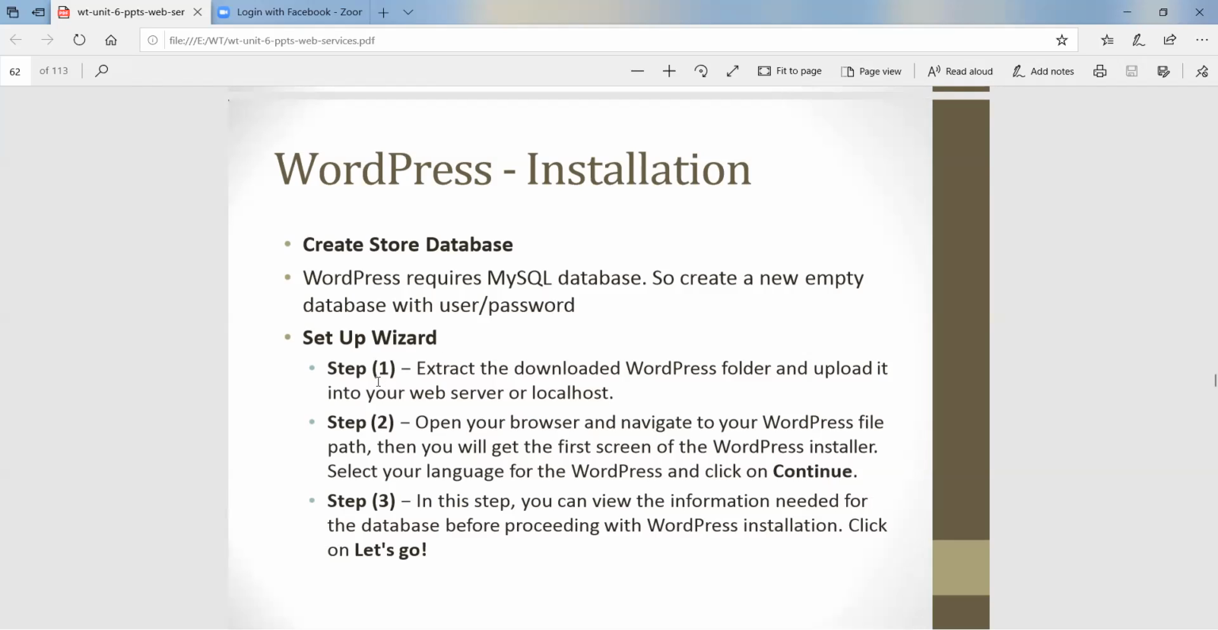Setup wizard. Step 1: extract the downloaded WordPress folder and upload it into your web server or localhost. Step 2: open your browser and navigate to your WordPress file path. Give the path here, WordPress, and click on continue. Third step: you can view the information needed for the database before proceeding with the WordPress installation, which means click on let's go.